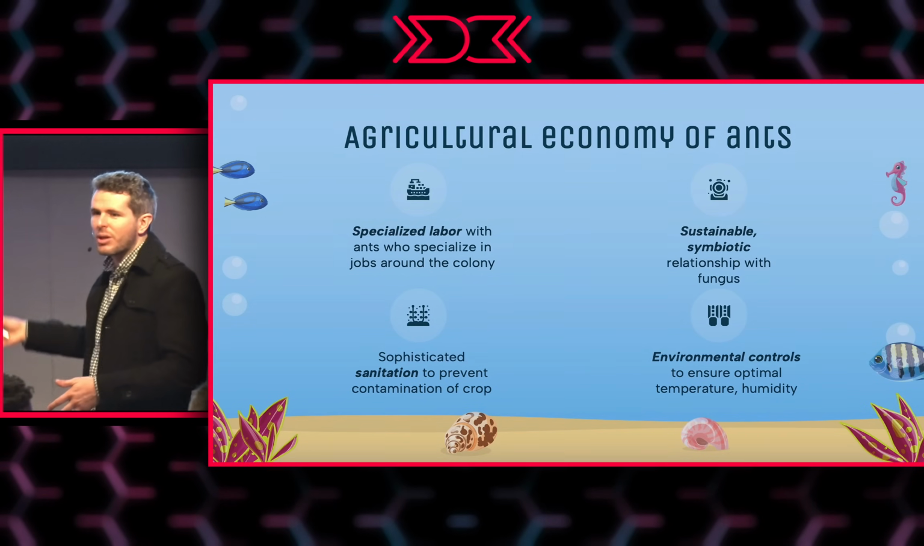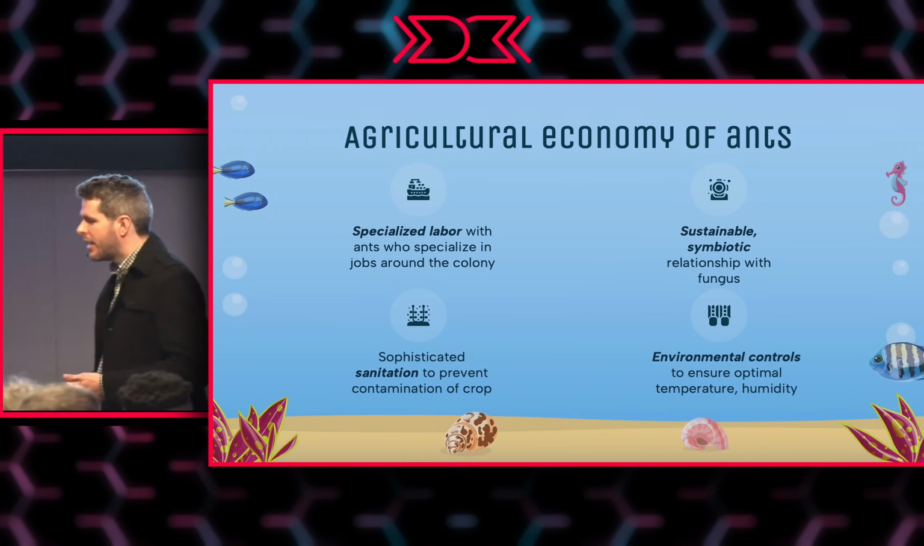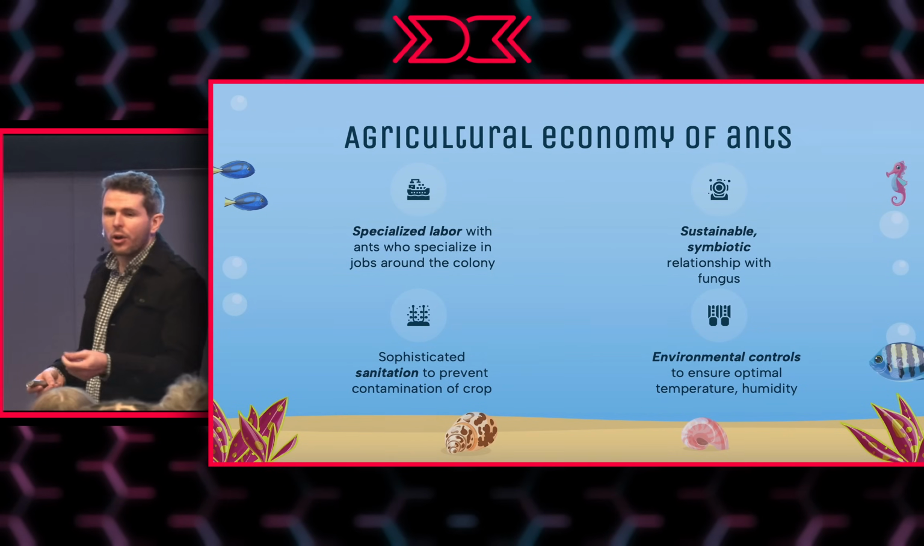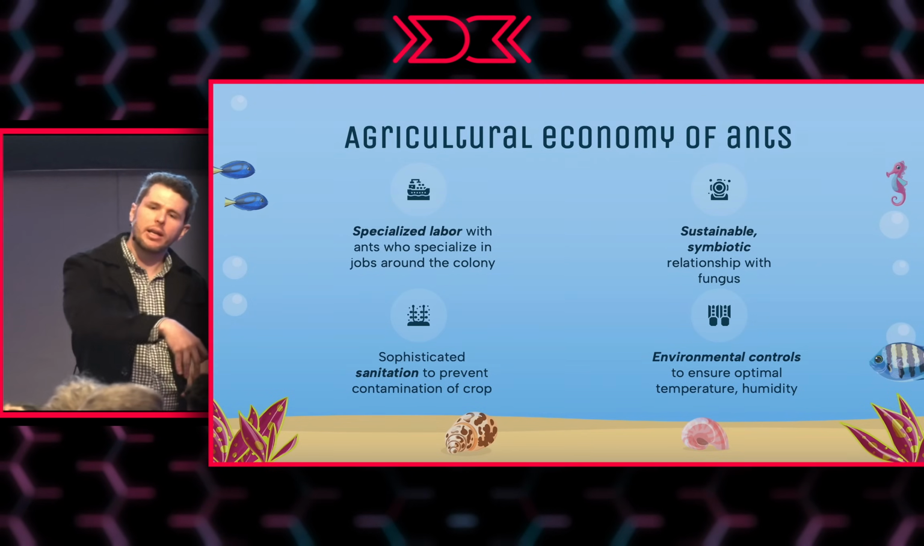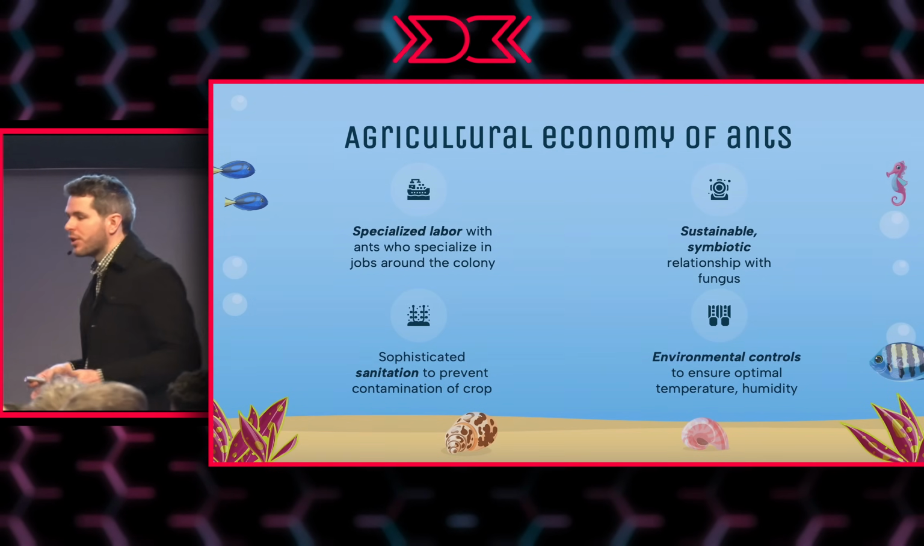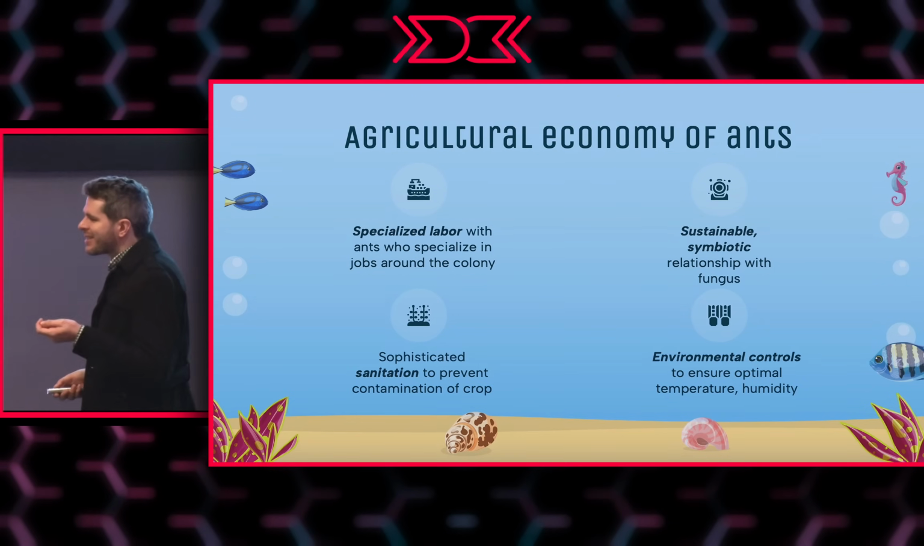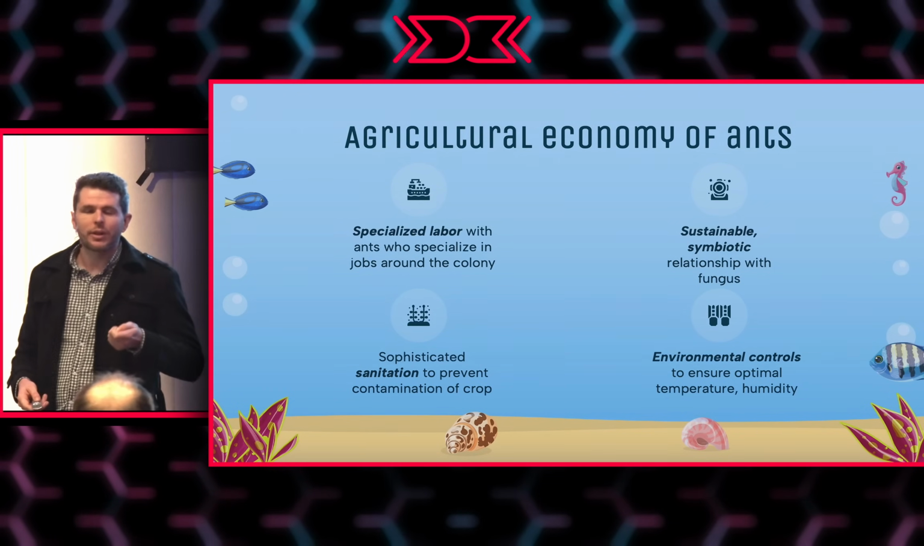We have the queen ant. She basically chills and lays eggs. We have little ants that go and look after the fungus and do some weeding. So if some bad bacteria get in there, they quickly clean them out. They have specialized division of labor. They have a sustainable and symbiotic relationship with the fungus.